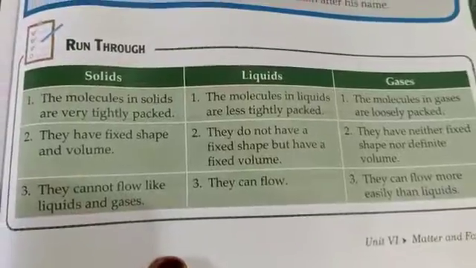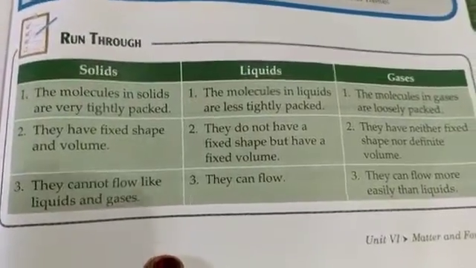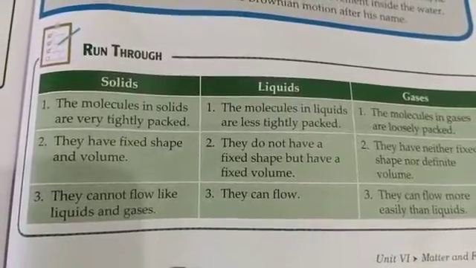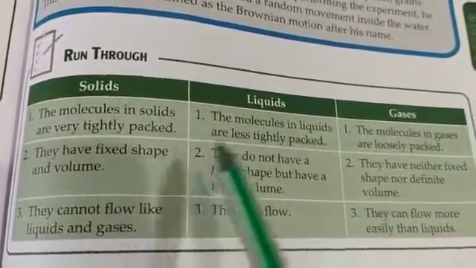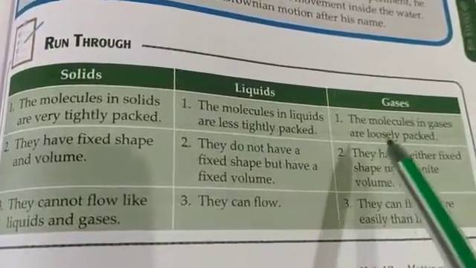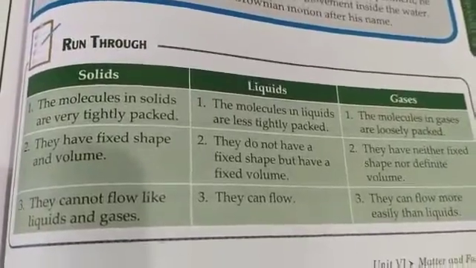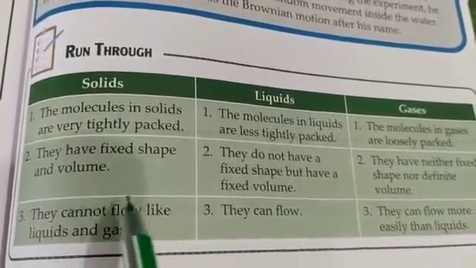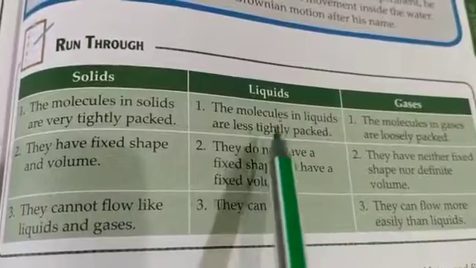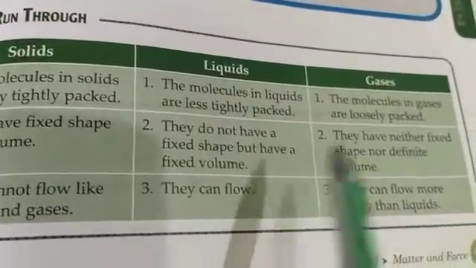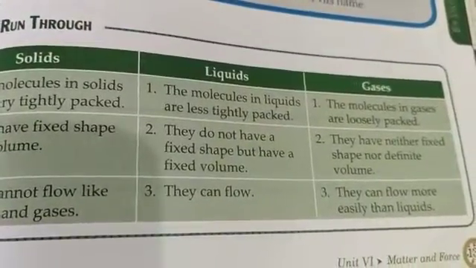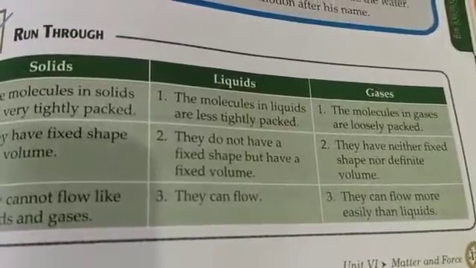So if we compare the characteristics of solid, liquid and gas, we can see that the molecules in solids are very tightly packed, in liquids less tightly packed, and in gases the molecules are loosely packed. Solids have fixed shape and volume, liquids do not have fixed shape but have fixed volume, and gases have neither fixed shape nor definite volume.